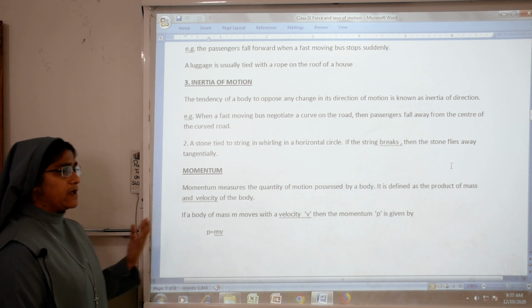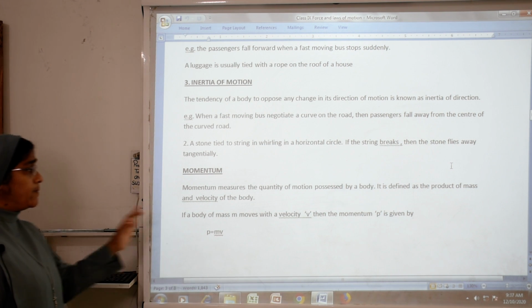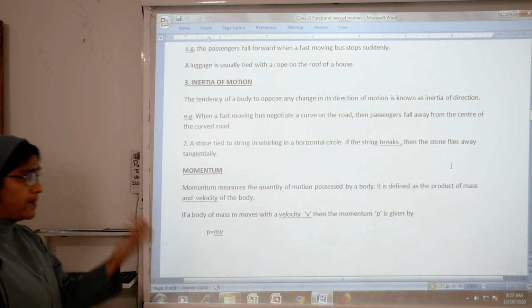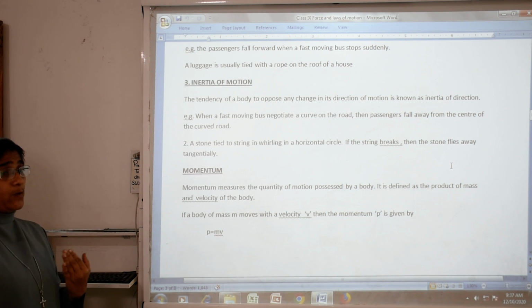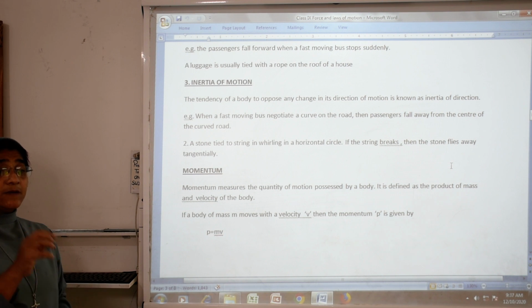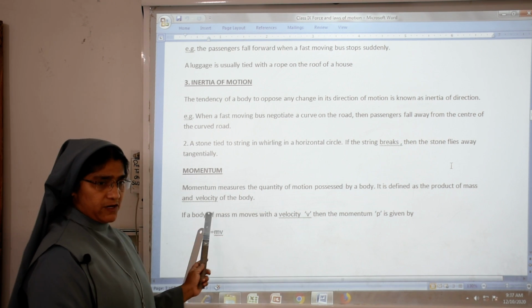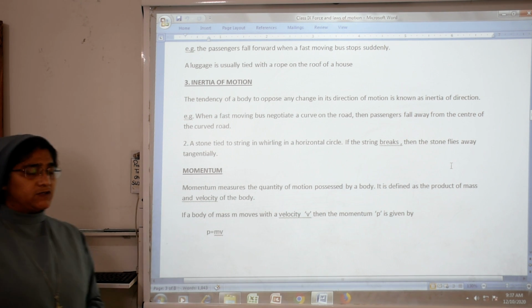Before studying the second law of motion, we have to know about momentum. What is momentum? Momentum measures the quantity of motion possessed by a body and is defined as the product of mass and velocity of the body. Inertia is measured by mass. If inertia increases, what will happen? Heavy bodies have more inertia. Momentum depends upon the mass and velocity.